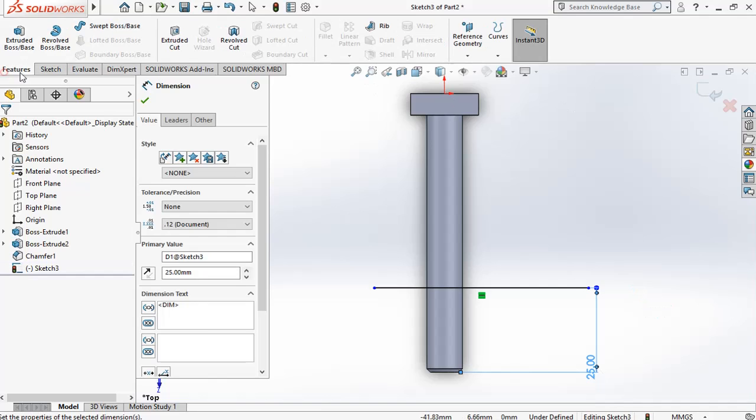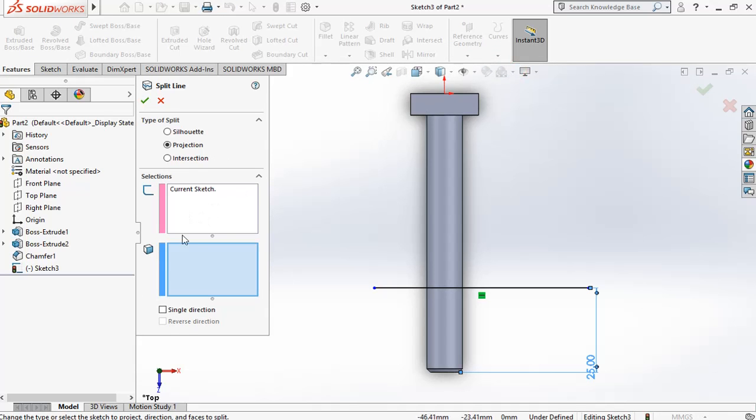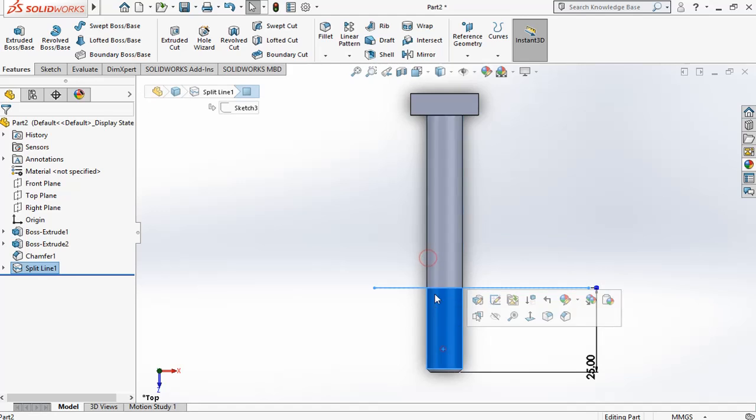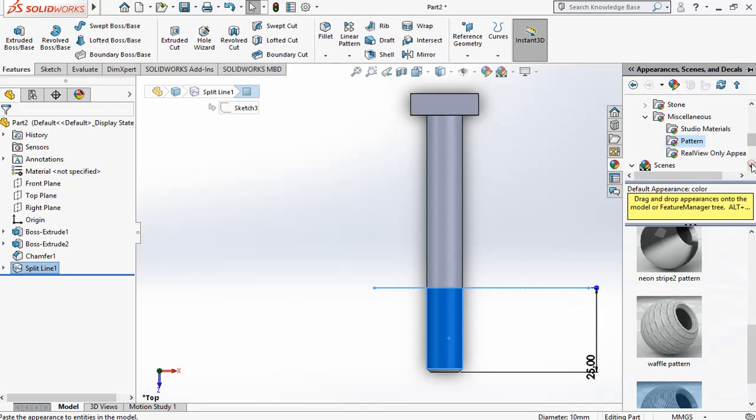Now go to features, curves, split line, and make it projection here. The sketch is chosen as the current sketch, and the surface to split is this surface. Finish. Okay, now you can see there are two surfaces, so I want to change the appearance of this surface here.